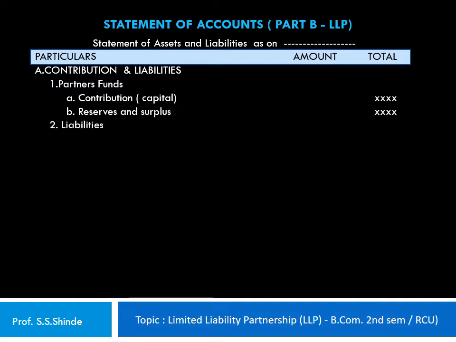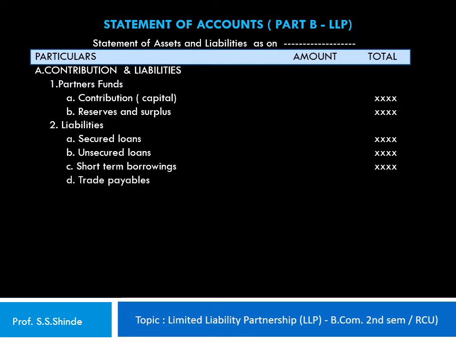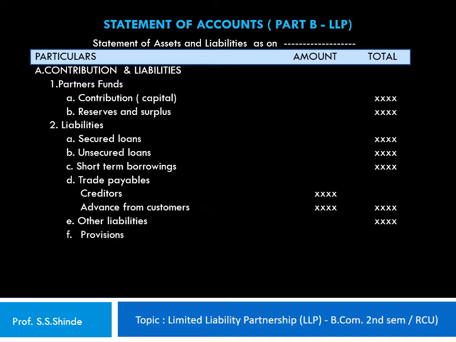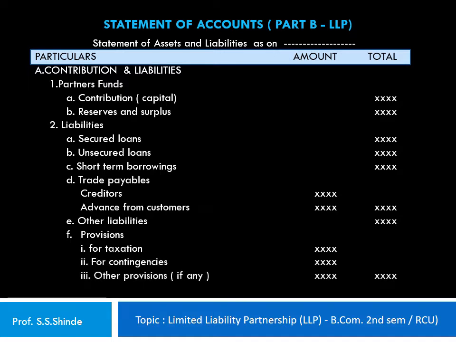The second is the liabilities that are recorded, under which the secured loans, unsecured loans, short-term borrowings, trade payables are recorded. Under trade payables, the creditors, that is the amount payable to the creditors, and the advance received from customers are recorded, and the total is shown in the outer column. Then the other liabilities are also recorded, and the provisions. Now provisions generally that are made for taxation purpose, provision for contingencies, or any other provisions are recorded, and the total is shown in the outer column.